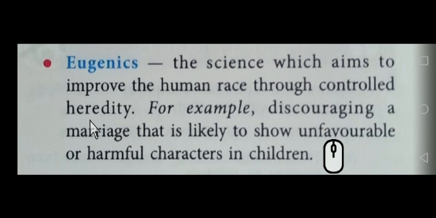Here we control hereditary variations. An example given is discouraging a marriage that is likely to show unfavorable or harmful characteristics in the children. Harmful characters: say your parents had hair fall at the age of 20, and at the age of 30 they got BP and sugar. These are all harmful effects, and for the next generation also, we have to control that.